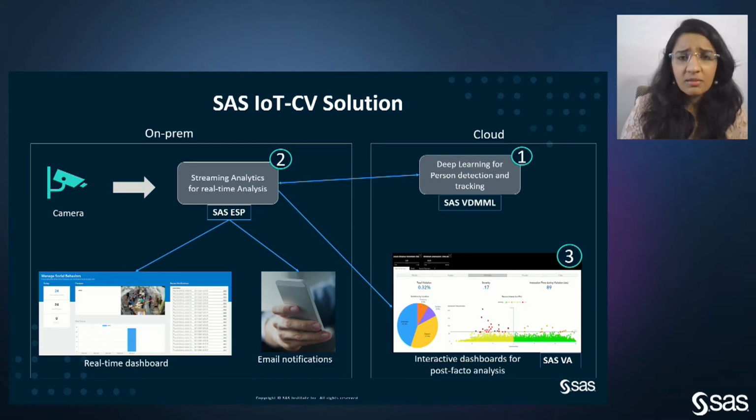Our solution is a combined effort of the SAS IoT team as well as the computer vision team. We have an on-prem edge device which collects the video footage from the camera in real time, and using SAS ESP we can do the real-time analysis. ESP also has the capability for real-time email as well as text notifications. We also have a real-time dashboard. On the cloud, we have used the deep learning capabilities of SAS to conduct person detection as well as tracking. And we also have a post facto interactive dashboard built in SAS Visual Analytics, or VA.